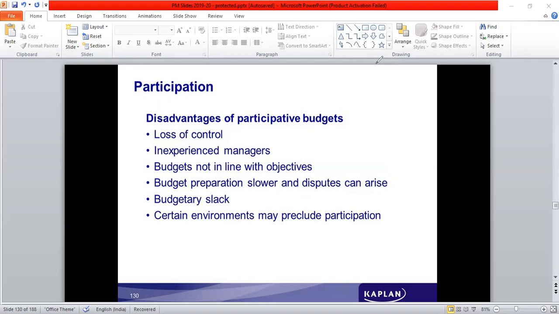Then the budget is slack, including loose standards or excess cost in the budget. Certain environments may preclude participation.